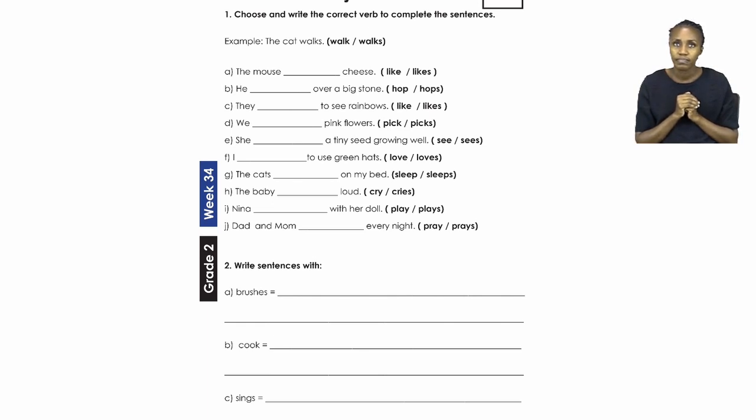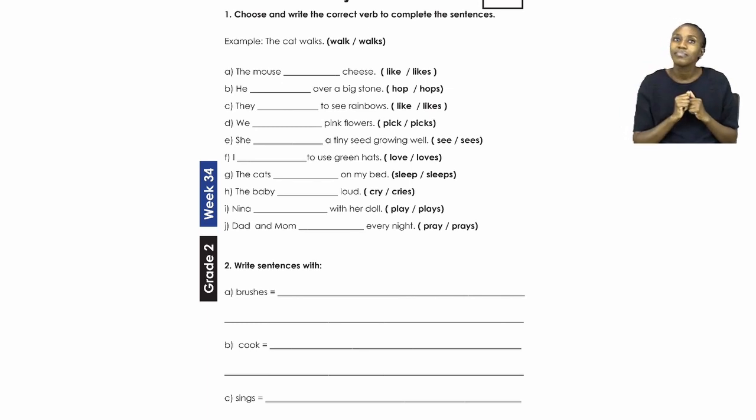Now let's quickly have a look at A. Now A reads, the mouse, blank space, cheese. And then at the end of the sentence in brackets, you have 2 words, like and likes. Now which word do you think we have to fill in the missing space? Now if you said likes, boys and girls, then you are absolutely correct.